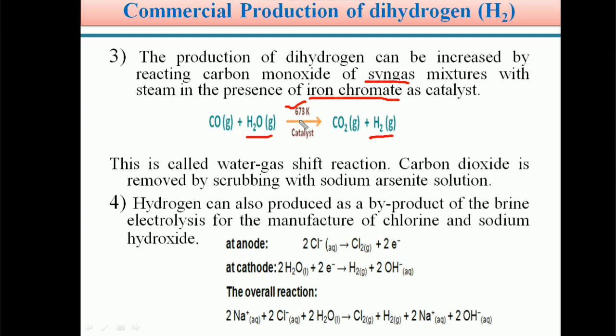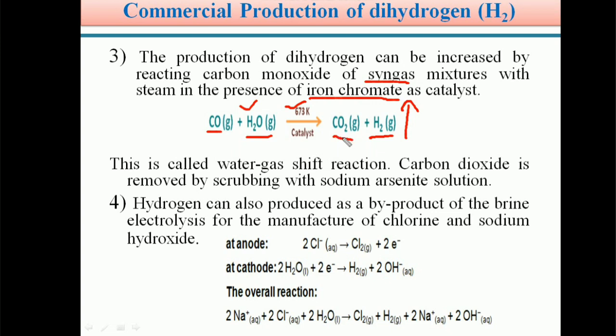In the presence of the iron chromate catalyst, it liberates a higher amount of hydrogen, and the CO is converted into CO2 gas.